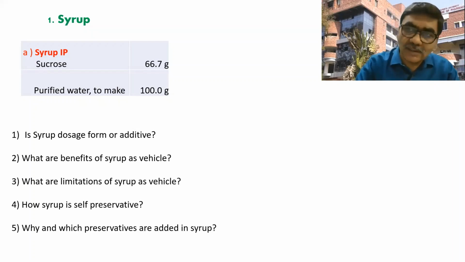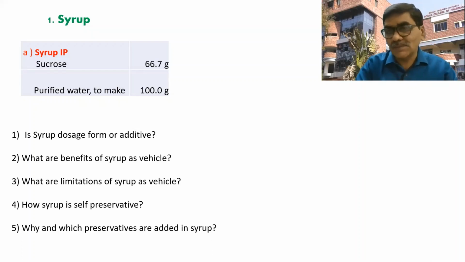So if we see what the benefits of syrup as a vehicle are, there is the taste, palatability. Then the viscosity, which gives body to the preparation. If we dissolve the same drug in water and the same drug in syrup, due to the viscosity you will feel that this is the medicated formula and the other is just plain water, because syrup can give body to the preparation.